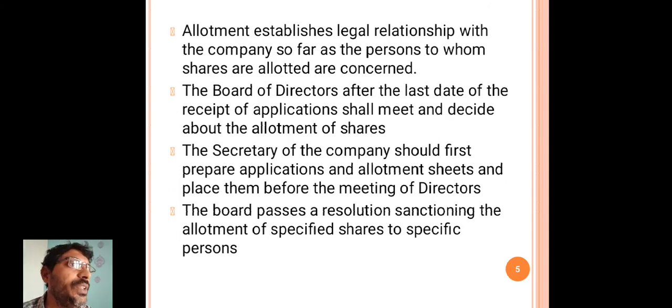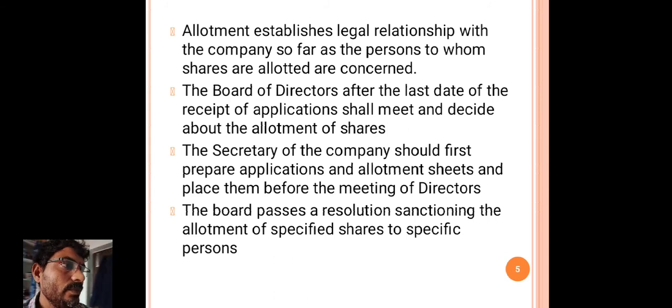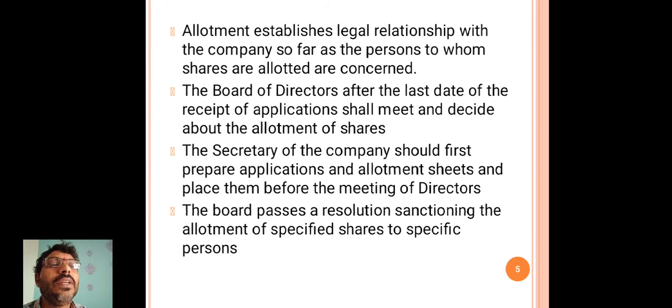An allotment of shares creates a legal relationship between the company and the investor, or a shareholder to whom the shares have been allotted. After the last date of receiving applications, the board of directors shall meet and decide the allotment of shares.